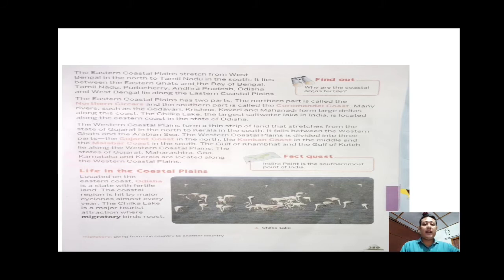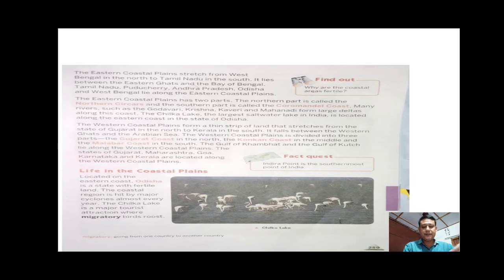There is a park in Gujarat which is known as Gir National Park, and the Gir National Park is famous for the Asiatic lion. Okay, and Gujarat has the longest coastline in India. In India, there are many states which are near to the coast, and the state that has the longest coastline, which means the longest boundary with the sea, is the state Gujarat.